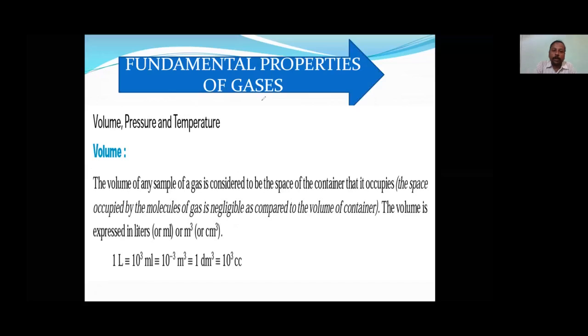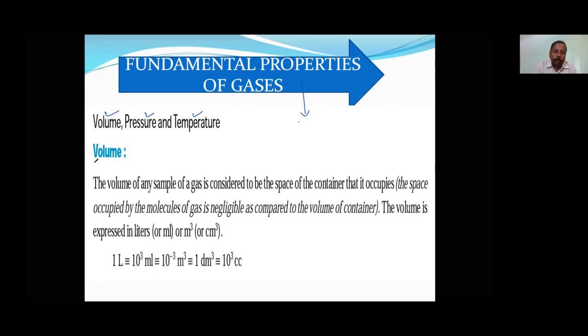So this is about the gaseous state basically. The gaseous state is the most variable state. There are some fundamental properties which need to be measured: volume, pressure and temperature. These are the three fundamental properties of gases, which always vary and depend on one another.